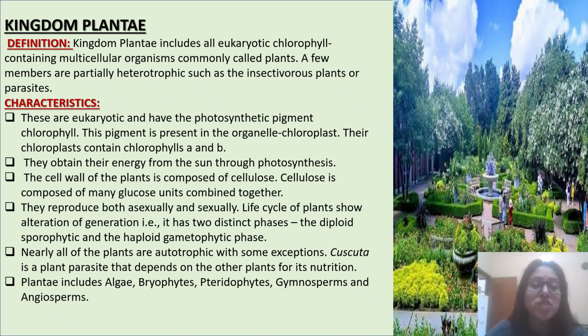They reproduce both asexually and sexually. Life cycle of plants shows alternation of generation, that is, it has two distinct phases, the diploid sporophytic and the haploid gametophytic phase. Nearly all the plants are autotrophic with some exceptions. Cuscuta is a plant parasite that depends on other plants for its nutrition. Plants include algae, bryophytes, pteridophytes, gymnosperms, and angiosperms.